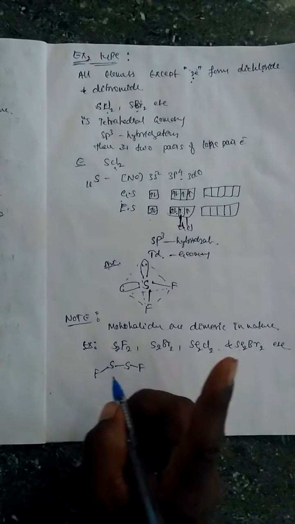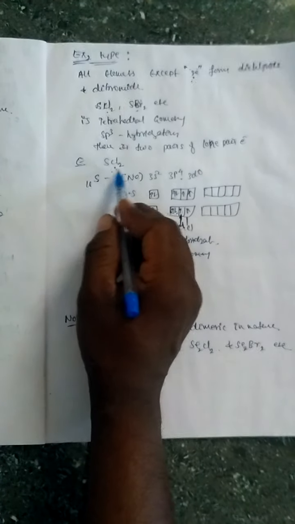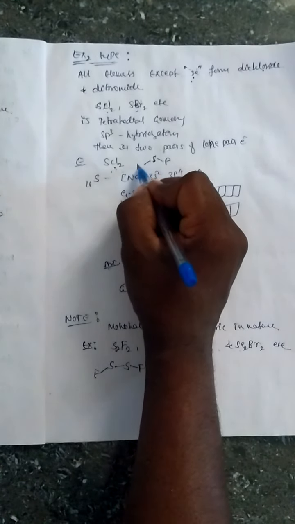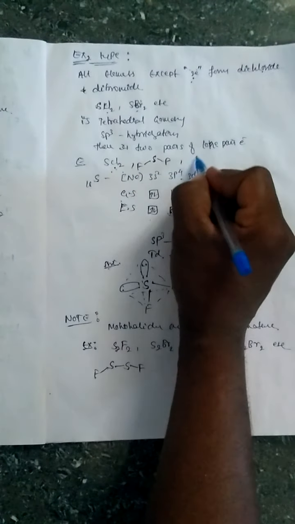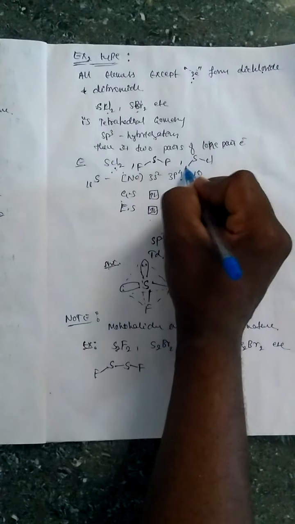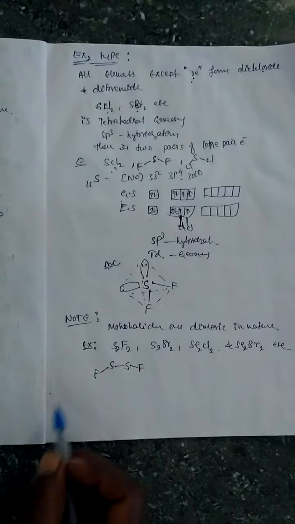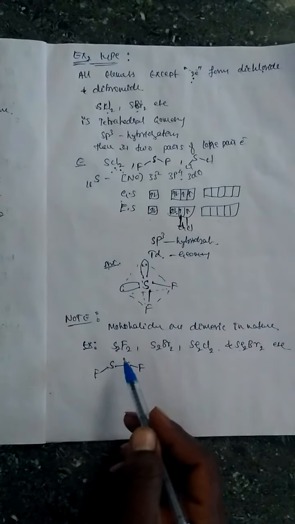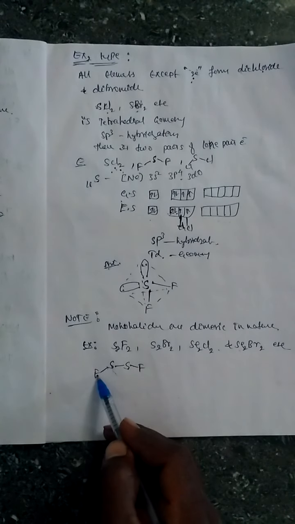Each sulfur has only one fluorine. But here, in SCl2, one sulfur contains 2 chlorine atoms or fluorine atoms. Hence we call them dihalides. Here monohalides means one sulfur containing one halide.